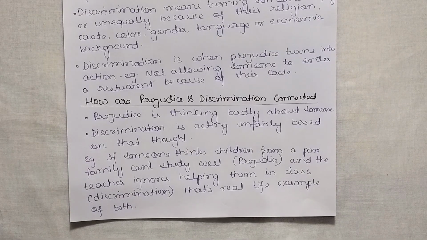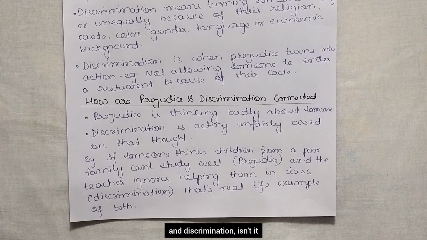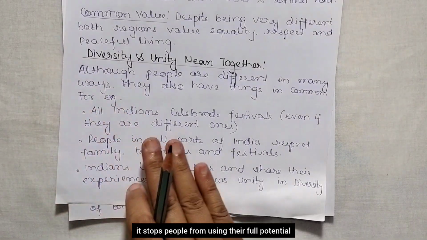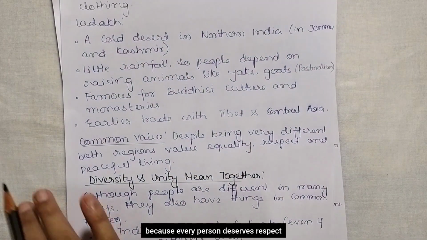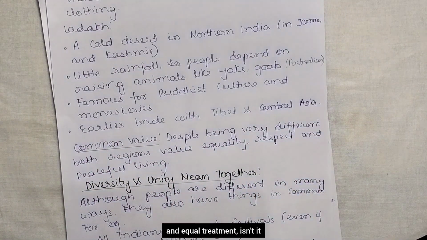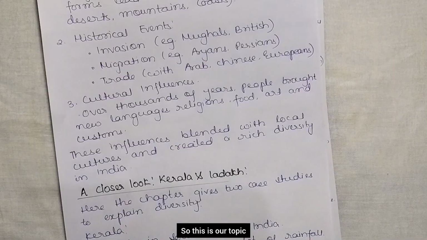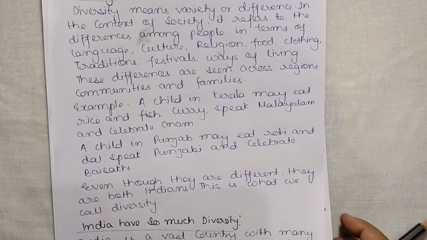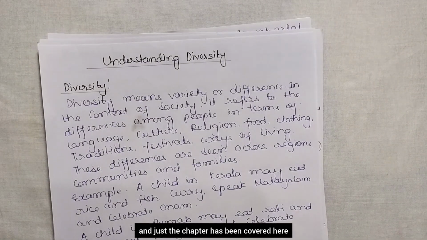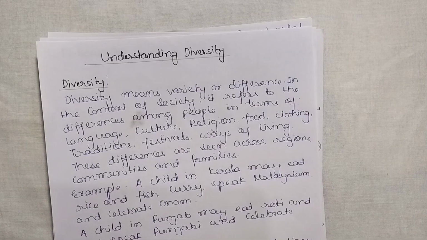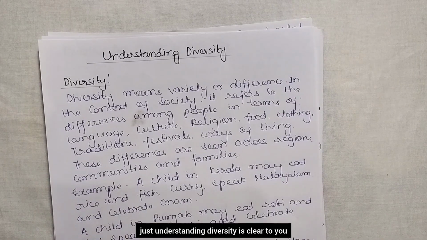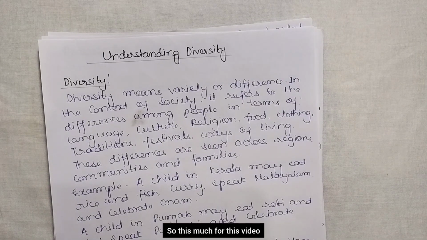So we should avoid prejudice and discrimination, isn't it? Because it is unjust and inhuman. Moreover, it breaks unity and peace in society also. Apart from it, it stops people from using their full potential, because every person deserves respect and equal treatment, isn't it? So this is our topic, understanding diversity, and the chapter has been covered here. I hope understanding diversity is clear to you. So this much for this video.